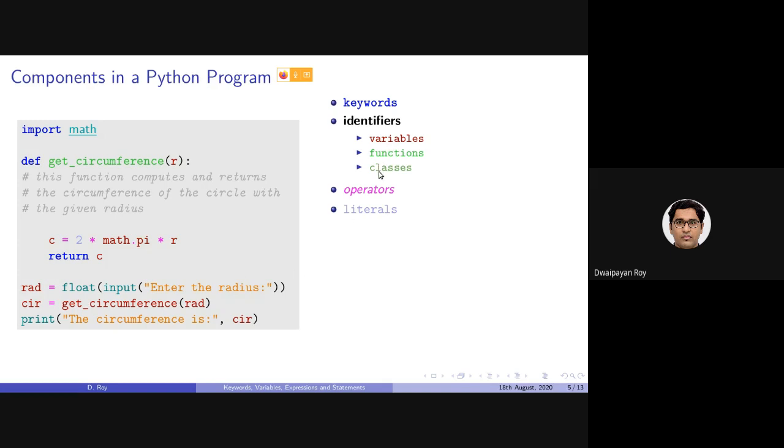Also classes. In this code, there is no class. We'll be discussing classes in detail. Operators, as you can see, star and equals to, these are some operators. These are mathematical operators, and this is the assignment operator. Literals, here 2 is an integer literal. There are certain other components in a Python program as well, such as modules. This is a module that we are using.